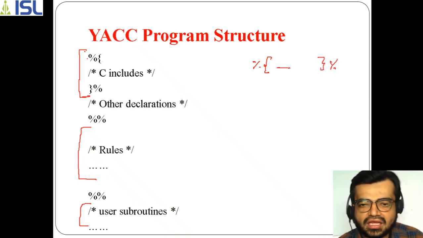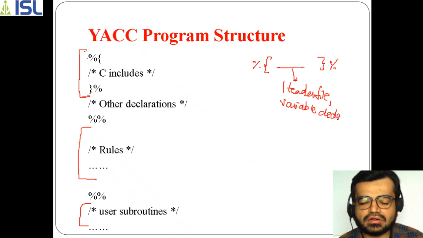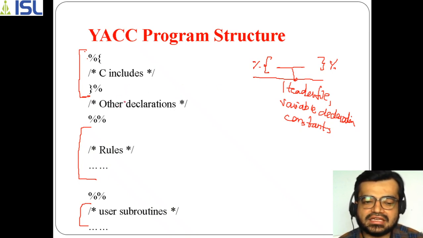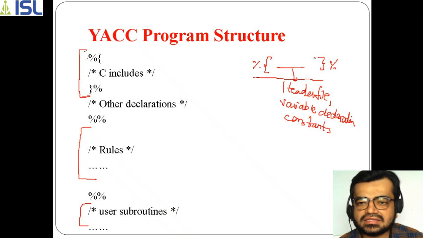In between these only, all the C declarations go, whether it is C header files, variable declarations, as well as constants. So in this way you are taking the first part. In this first part, the other declarations apart from the C declarations are also there. If there are any other declarations, then you have to take them in this part after this symbol and before these 2 symbols.